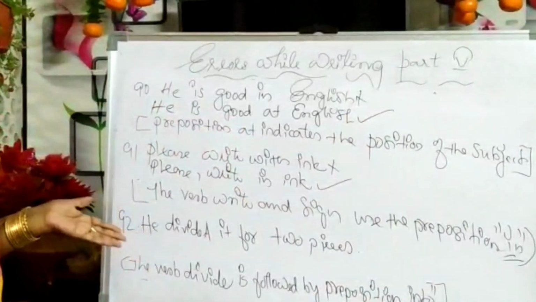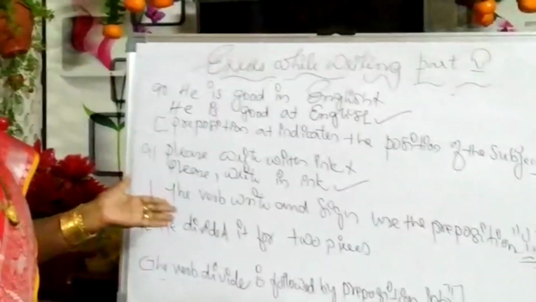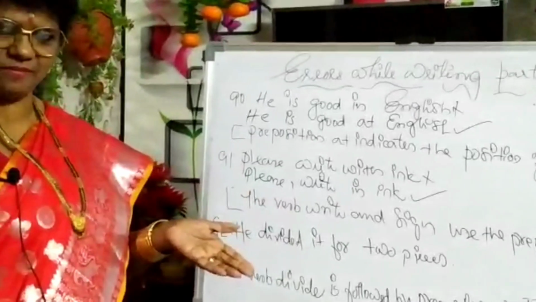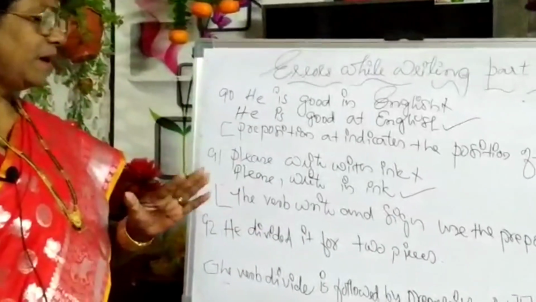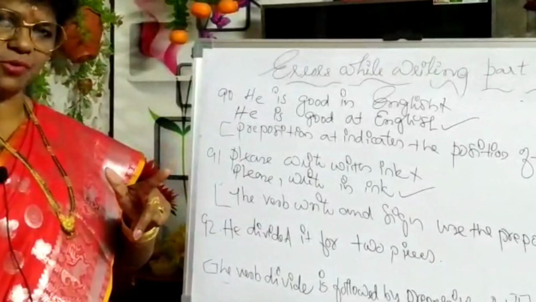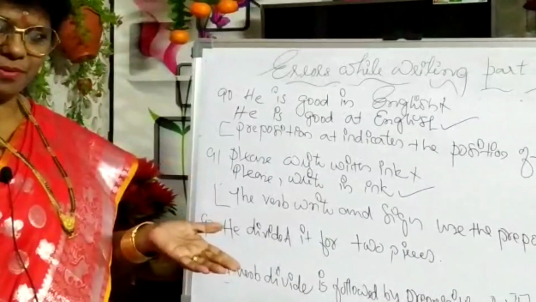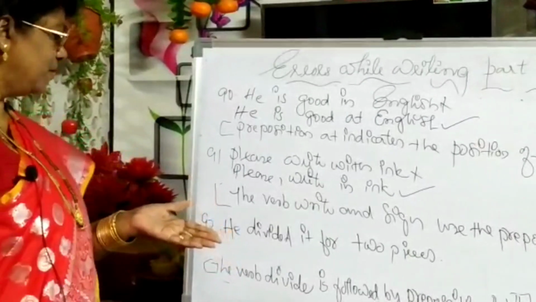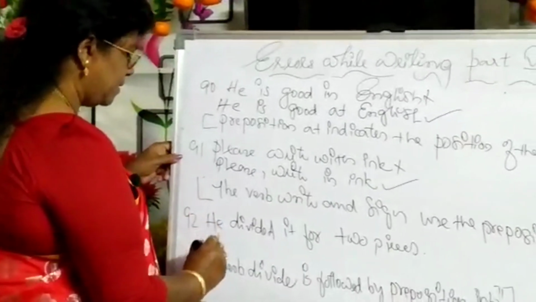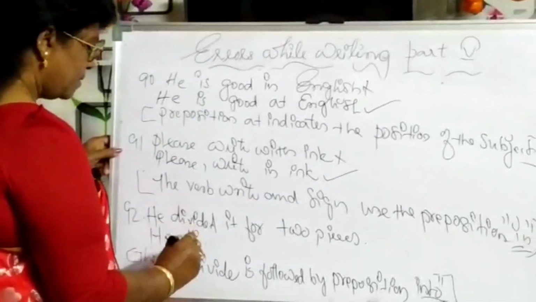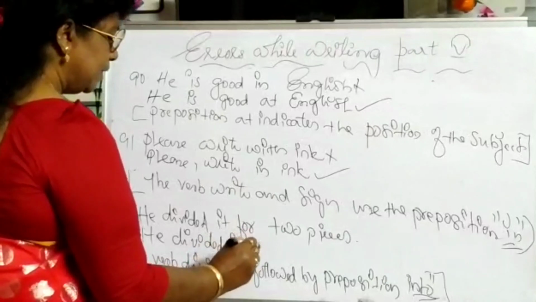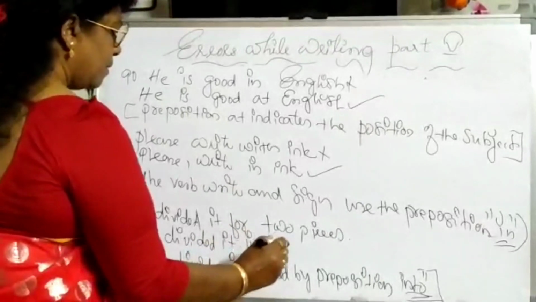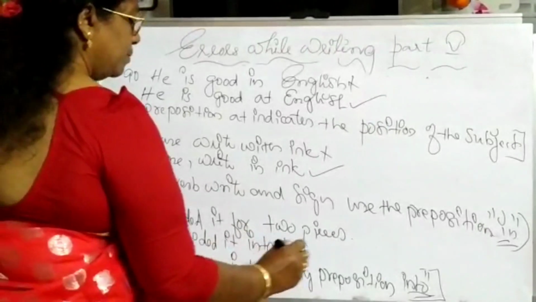Okay? The next one, he divided it for two pieces. Whenever we are using divided, the preposition into must be used. He divided it into two pieces.